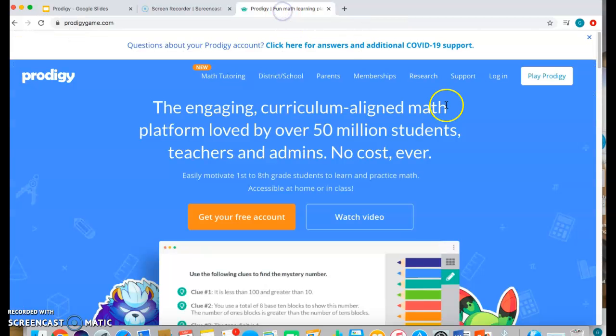So here's Prodigy. Right here where it says get your free account, that is where you will select if you're a parent, student, teacher, or administration. So this is where the parents and students begin to log in, and once they log in, they can go up here and click Play Prodigy, and that's where they will be able to practice and play the game.